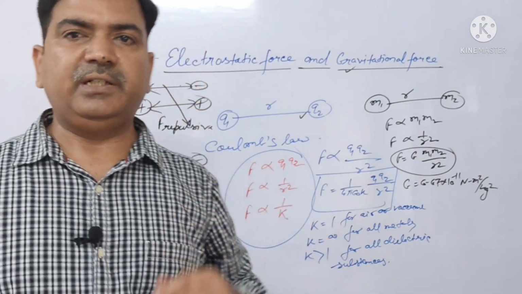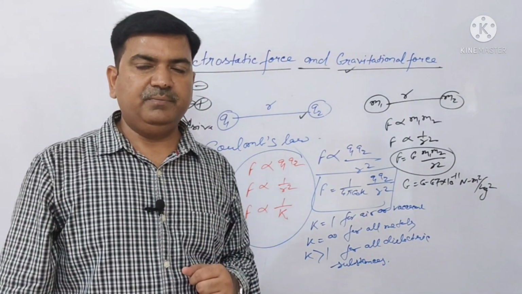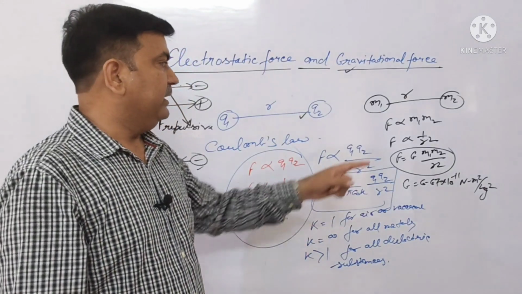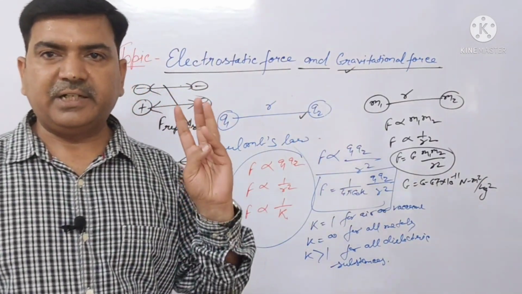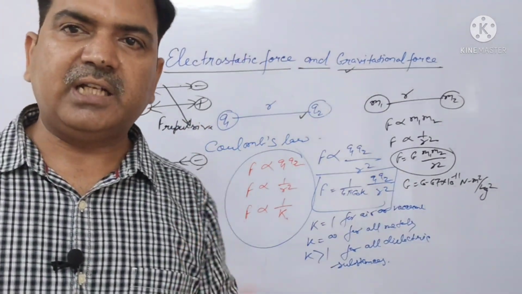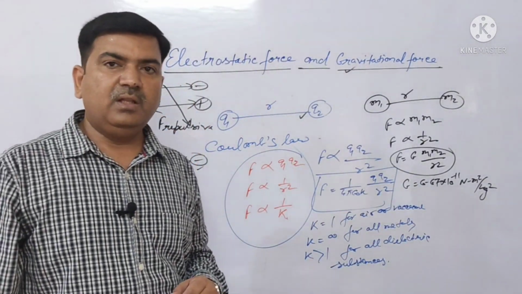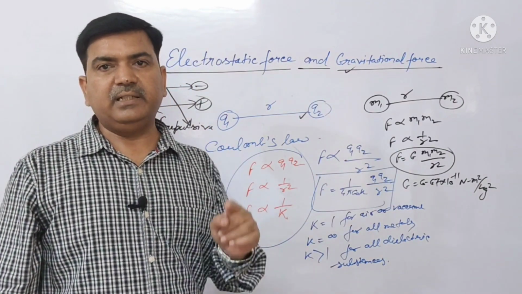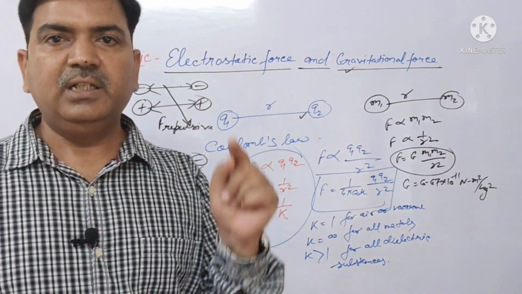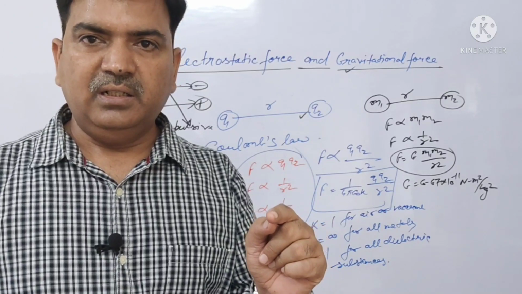What is the meaning of this sentence? How can I explain it? That is clear: the electrostatic force has two natures, attraction and repulsion. That is clear, the charge has two types. And the gravitational force has only attraction. That is clear, the mass has only a positive nature.